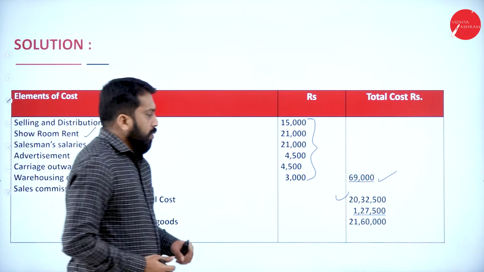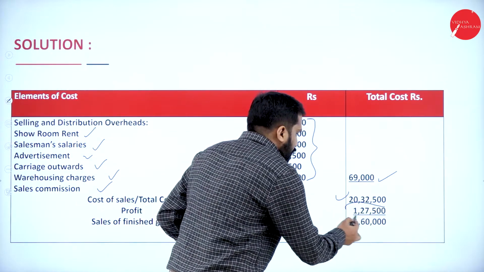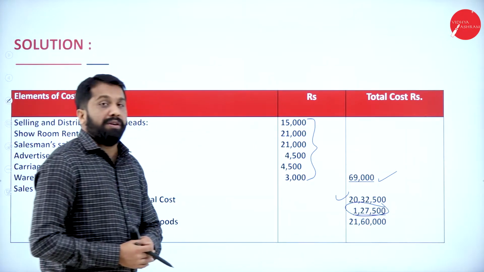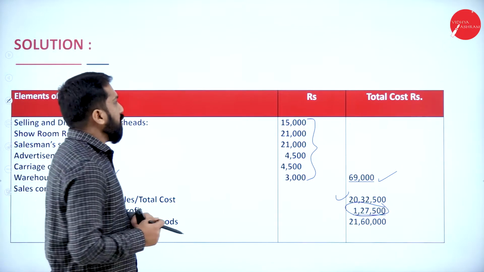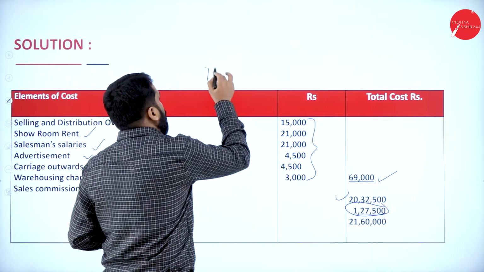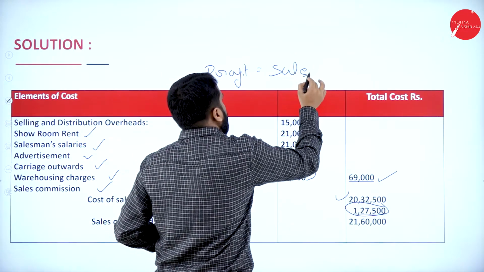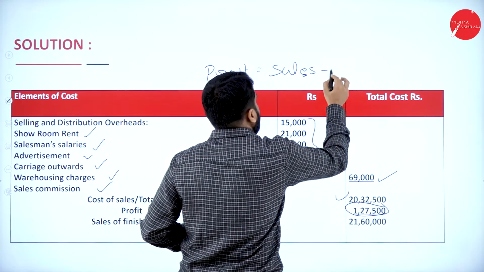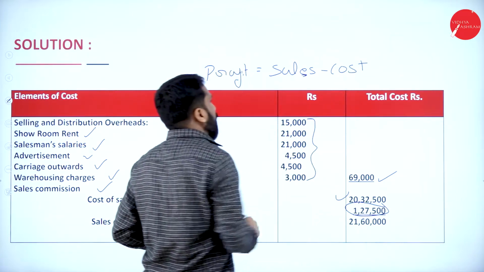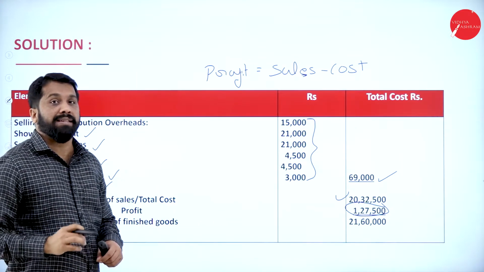Now, we don't know what our profit is. What we'll do is use a formula: profit is equal to sales minus cost.